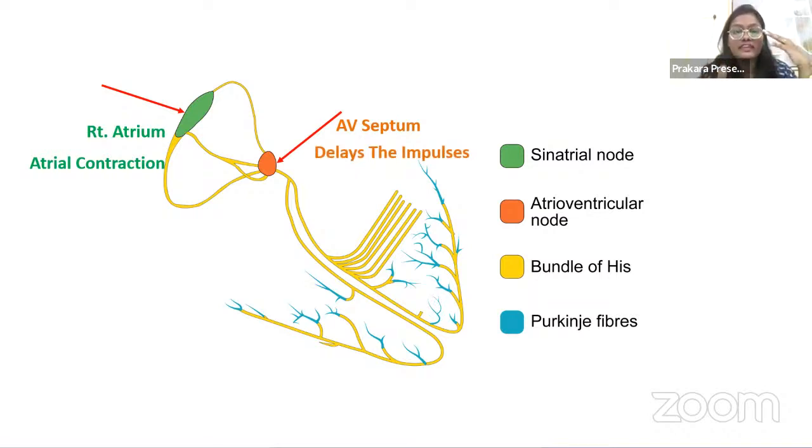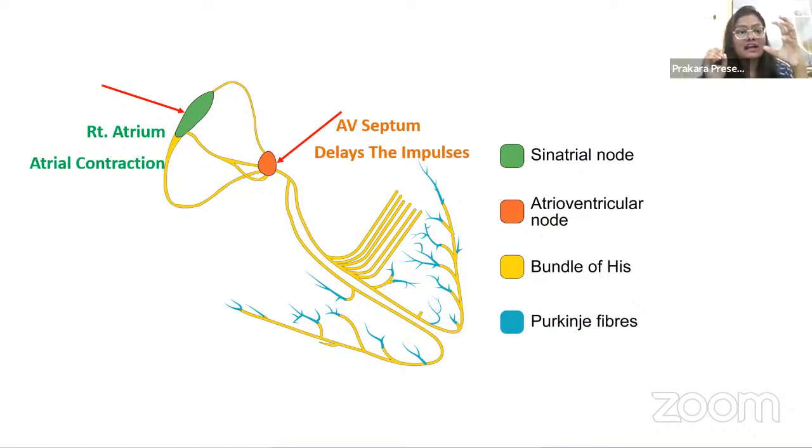The function of the AV node here in the cardiac conduction system is to delay the impulses from the SA node. Now, my question is why? Why is the AV node behaving so oddly? Why is it delaying the impulses? The answer is simple. The SA node is sending impulses at a very high speed to the AV node. And if you structurally see the atria and the ventricles, the atria are smaller. Ventricles are, however, very large.